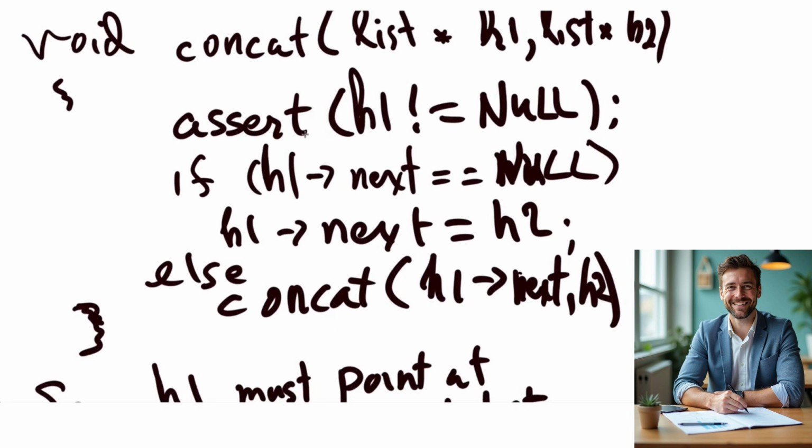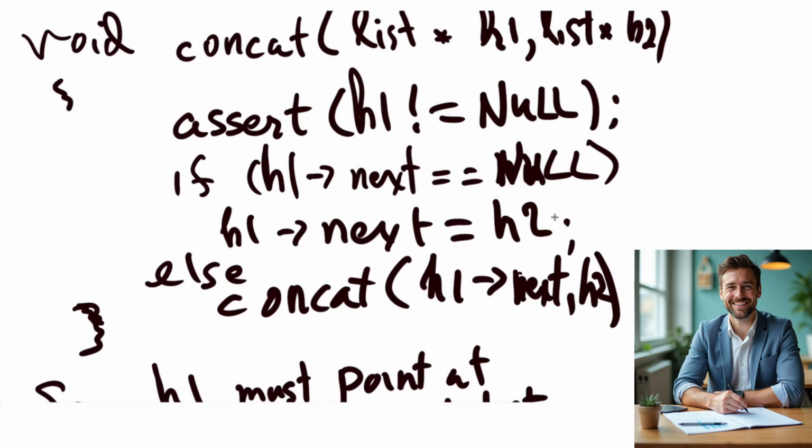We've done an assert. Remember, asserts are a macro, a #define, which does a test and will abort if the condition isn't true. This in some sense is a precondition, which is saying the first list pointed at by H1 is not null. If that is not null, we chain and we find null.